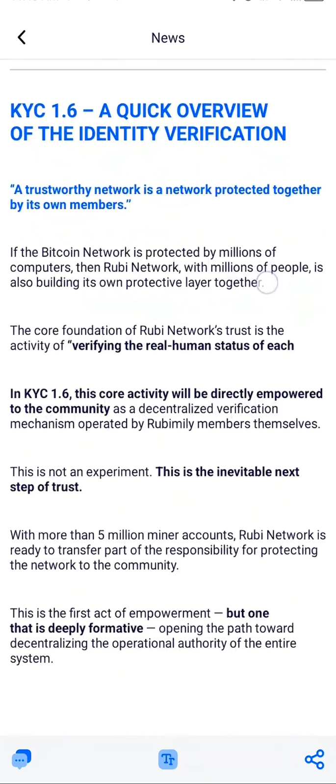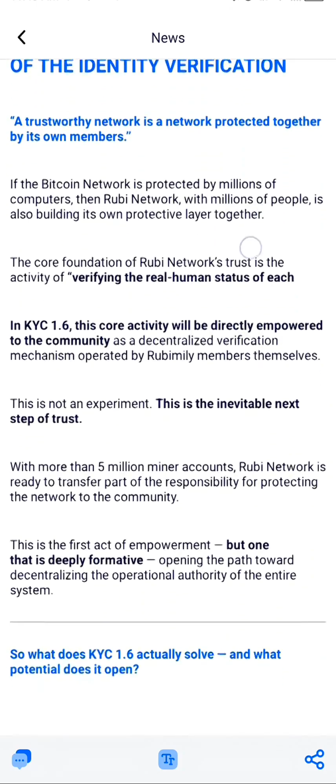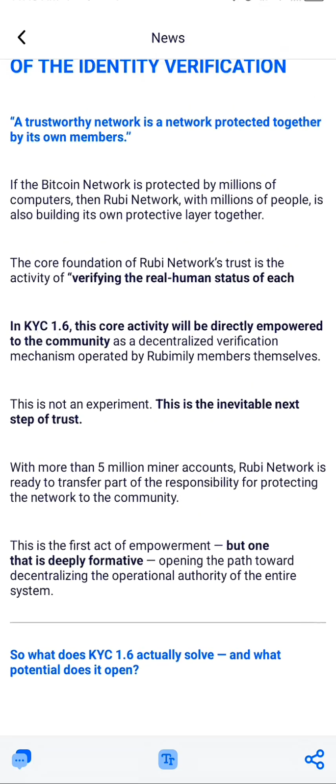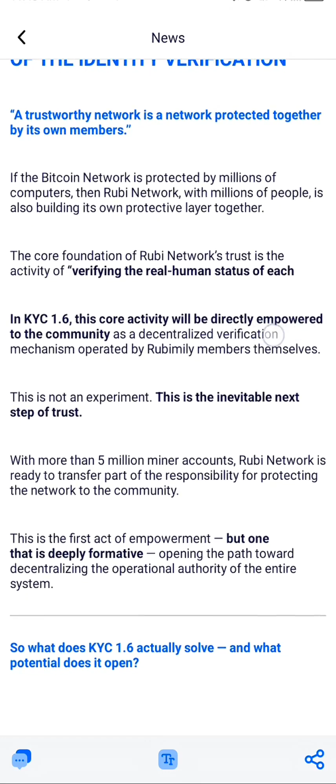So if you come right there, they have made a long message, which I might not be reading all of it to you. But if you look right here, they say in KYC 1.2, this core activity will be directly empowered by the community as a decentralized verification mechanism operated by the Ruby members themselves. Which means that the KYC 1.6 will be operated by the Ruby miners like you and I, which means that they are going to run a system closer to what the Pi project did, where they will employ some miners to become KYC validators.